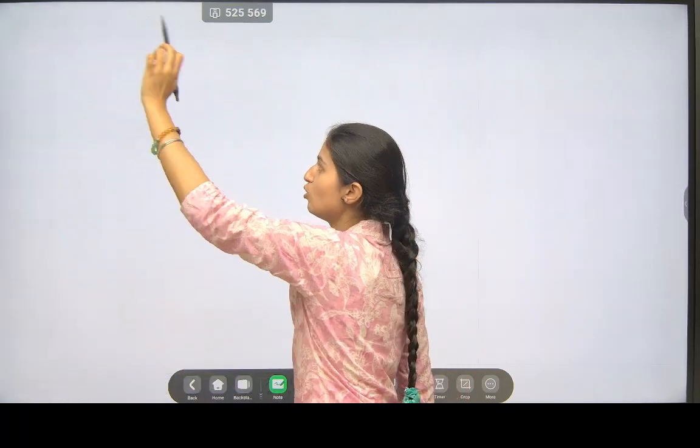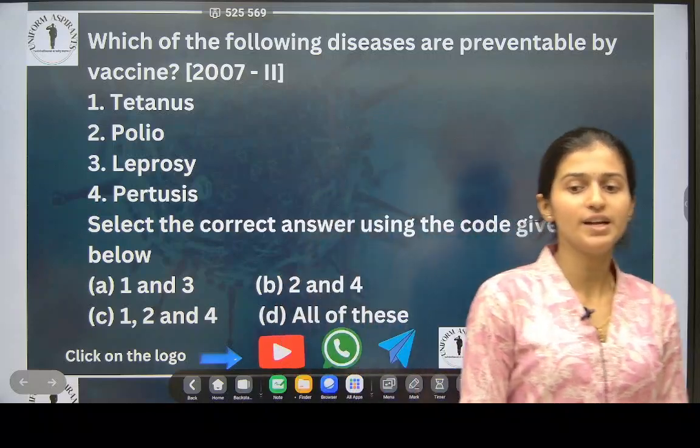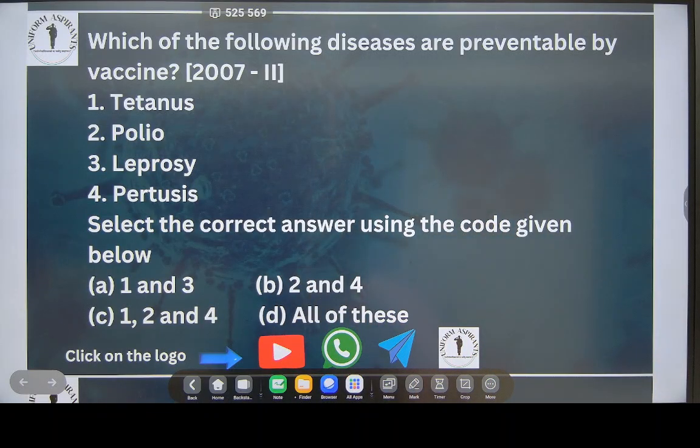Till here you have any doubt? We were doing this question now. If you have any doubt, please comment below, okay? Okay, chalo. Now we will solve these PYQs. Chalo, have a look now.